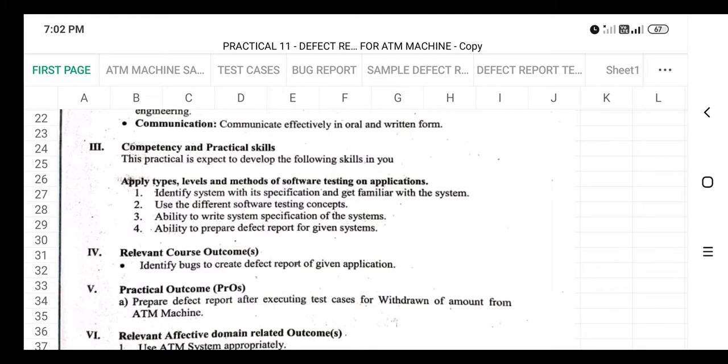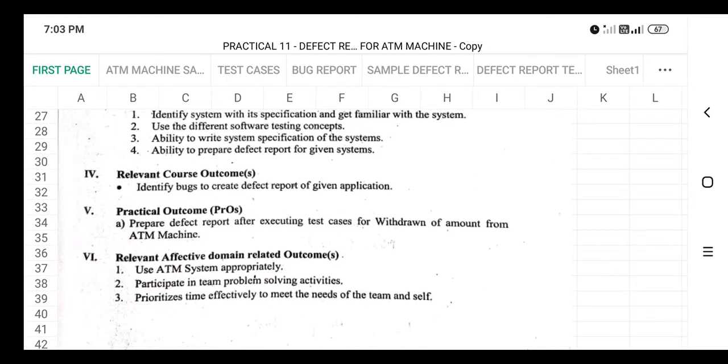After this practical, these skills are going to be built in yourself. You are able to identify the system with its specification and get familiar with the system. You can use different software testing concepts, write the system specification, and prepare a defect report for the given system. The practical outcome is that you are able to prepare a defect report after executing the test cases for withdrawal of amount from the ATM machine.